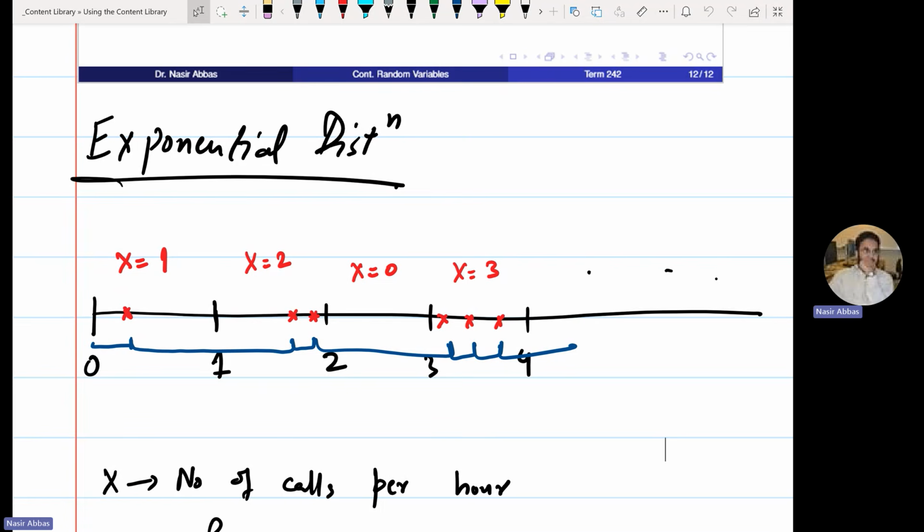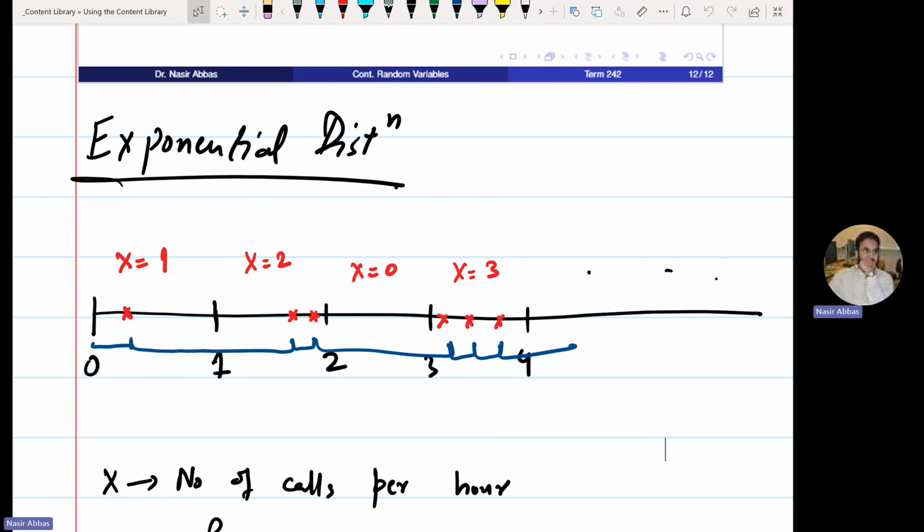This is the timeline, each hour, and you're talking about the number of calls per hour in a call center. So suppose this is the timeline of the call center. If you are interested in the number of calls per hour, that's Poisson. If you are interested in the time until the next call, that's exponential.